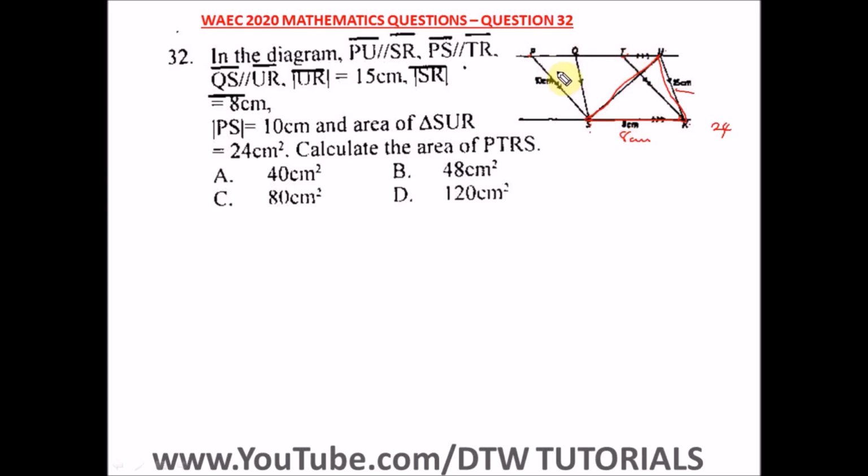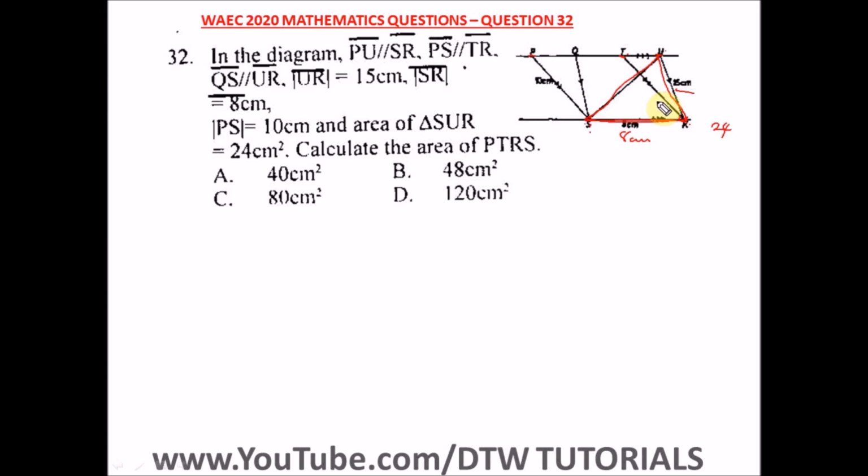Okay, all right, so from here there's a property. If you remember the properties of triangles and parallelograms on the same base, between the same parallel, they are on the same base and in between the same parallel. Okay, this is a parallel PU and SR, the same parallel, and they have the same base. This is their base. The base of this triangle is SR, and the base of the parallelogram is still here.